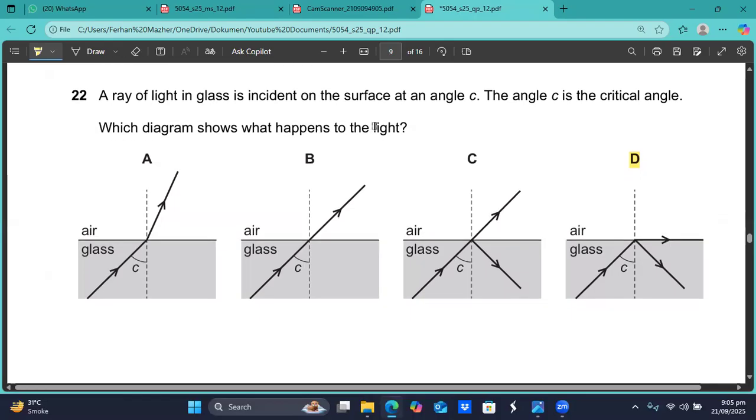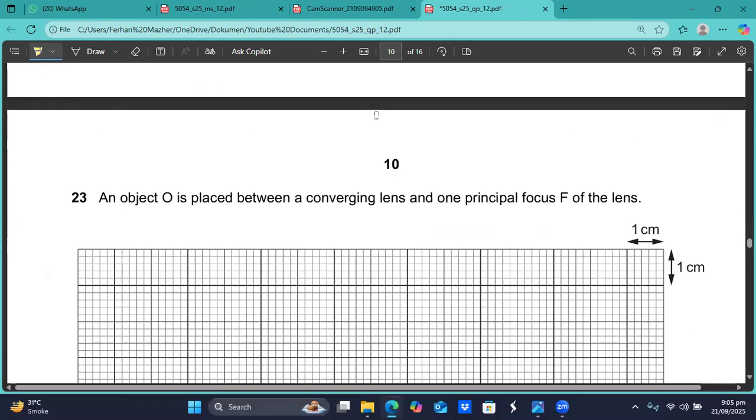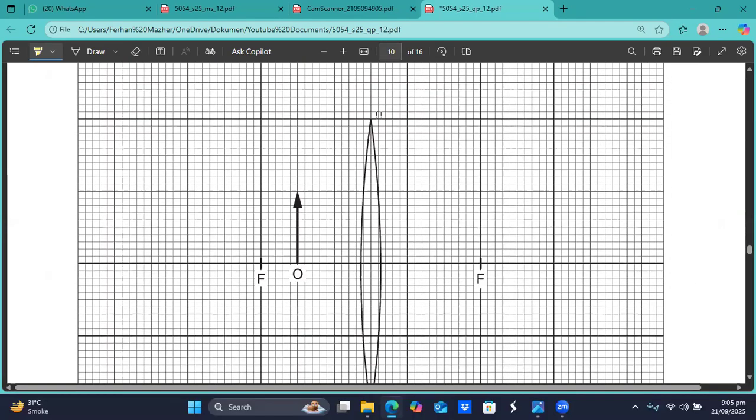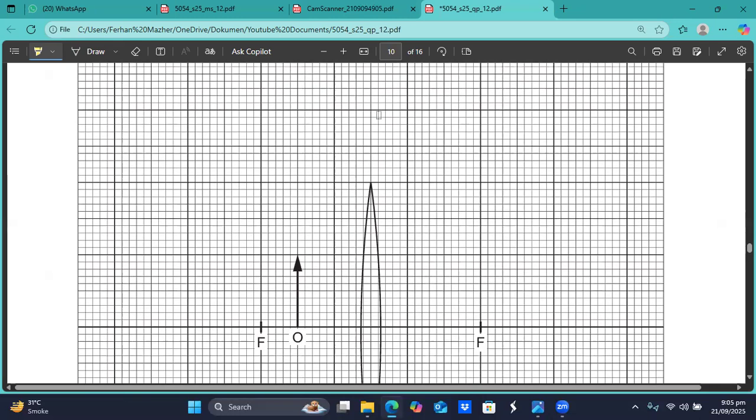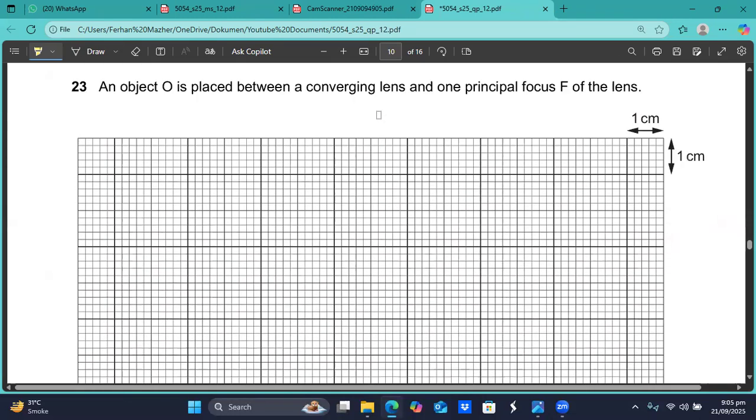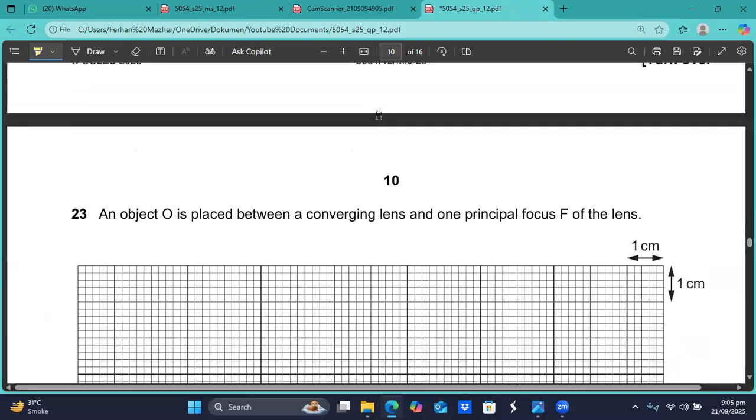So let's go to the next question. The next question on your screen is question number 23. Here, let me show you. Question number 23 says an object O is placed between a converging lens and one principal focus of the lens.